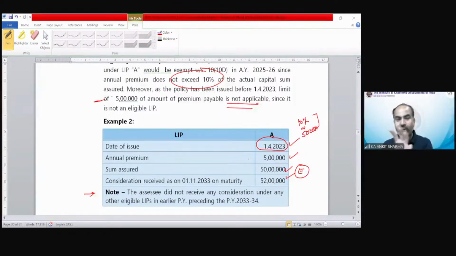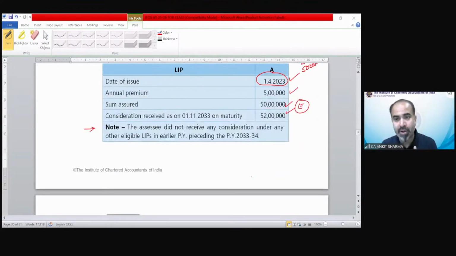You have to write your answer according to the provision: because this is situation 1, the policy issue date is this one, and the concepts of 10% and 5 lakh both have been fulfilled, so it is exempted. You have to explain this. Not only can you write that it is exempt under section 10(10D), you have to explain the concept and provision also. Now you will feel it is easier. We just solved 2 questions and you feel that you just need to check only these 2 things: the date of issue and the percentage. Very important to remember.